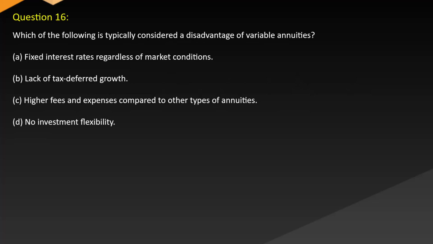Question 16. Which of the following is typically considered a disadvantage of variable annuities? A. Fixed interest rates regardless of market conditions. B. Lack of tax-deferred growth. C. Higher fees and expenses compared to other types of annuities. D. No investment flexibility.